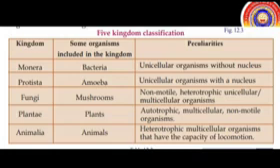First, Kingdom Monera. Bacteria are included in this kingdom. Its peculiarities are unicellular organisms without a nucleus. Then the second kingdom is Protista. Amoeba is included in this kingdom. Its peculiarities are unicellular organisms with a nucleus.